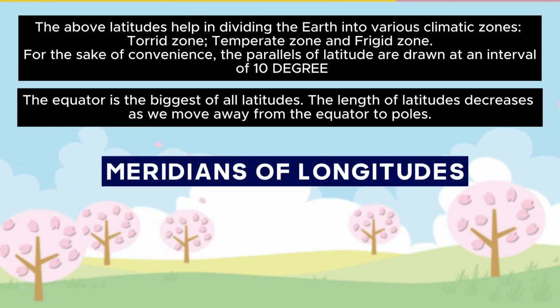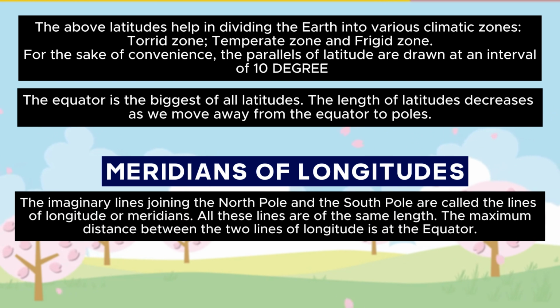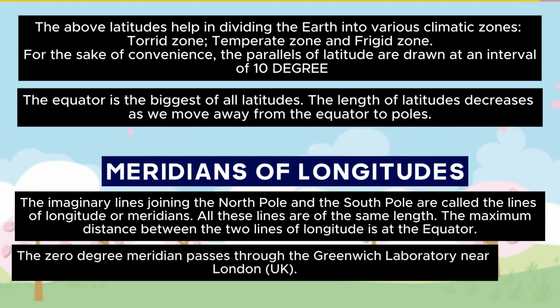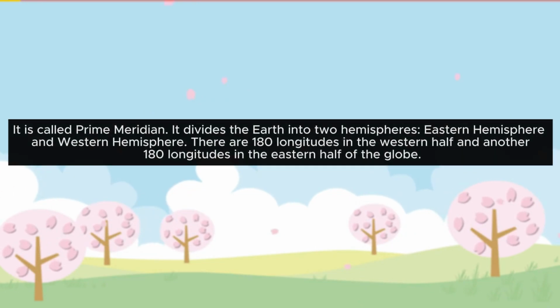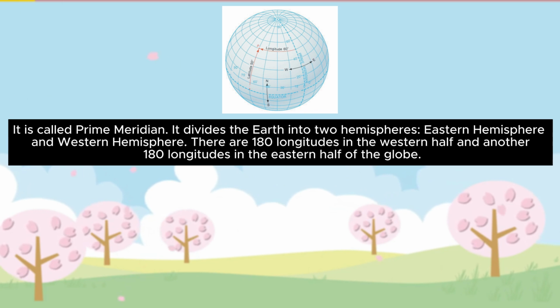Meridians of longitude. The imaginary lines joining the North Pole and the South Pole are called the lines of longitude or meridians. All these lines are of the same length. The maximum distance between two lines of longitude is at the equator. The 0-degree meridian passes through the Greenwich Laboratory near London, UK. It is called the prime meridian.